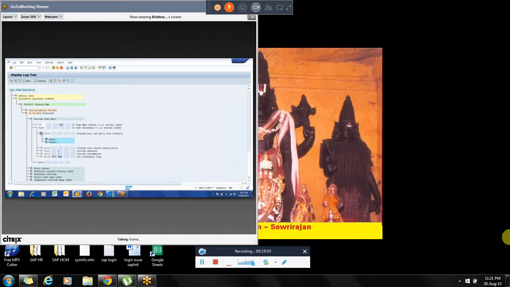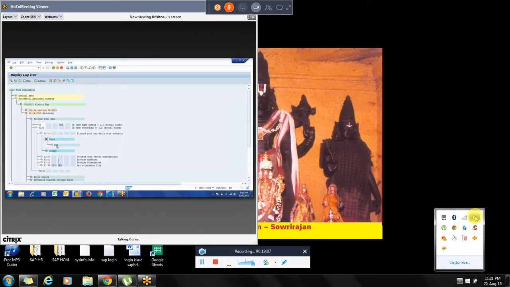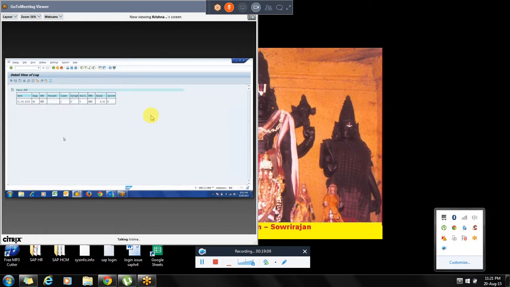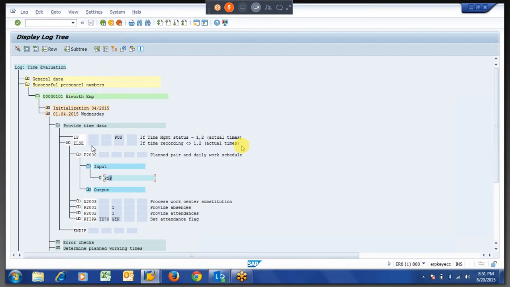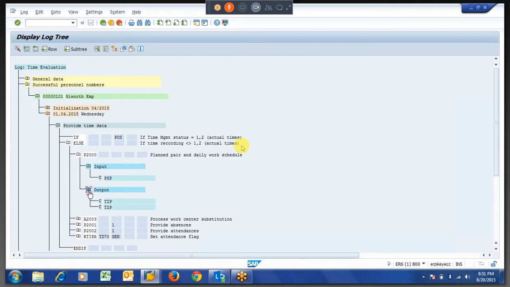What this function will do is read the PSP table, which is nothing but your configuration table. For the particular day you have working hours called 9. Even if the employee is present or not, it will read all the configuration tables, and in the time pair, this is the new table which we are going to work on today, that is the TIP table, TAP.